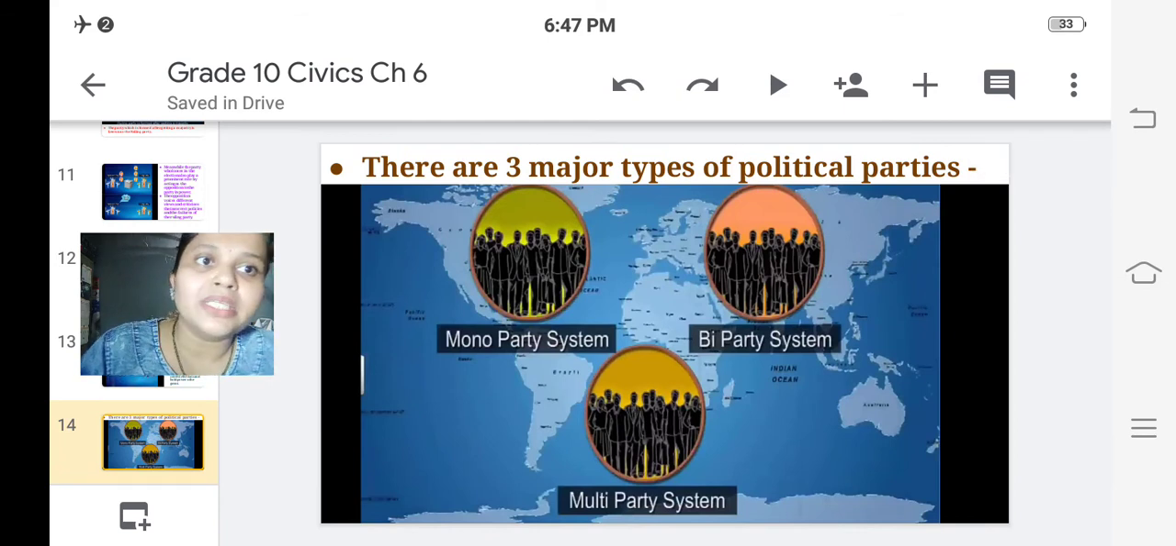There are three major types of political parties. In the world there are three major types of political parties: mono-party system, bi-party system and multi-party system. By the name itself you have come to know. Mono means single, bi means two, multi means more than two.